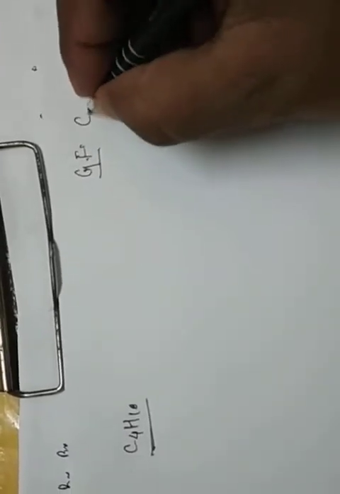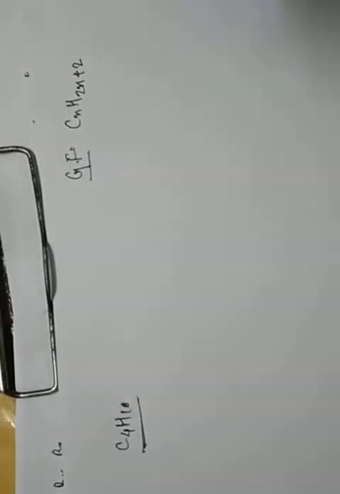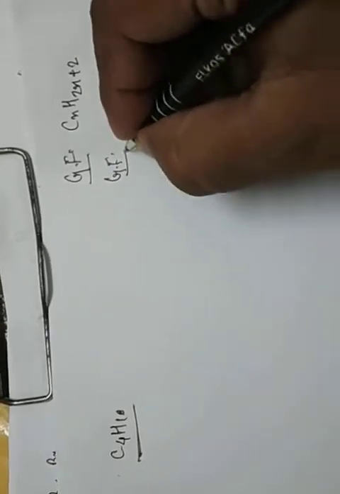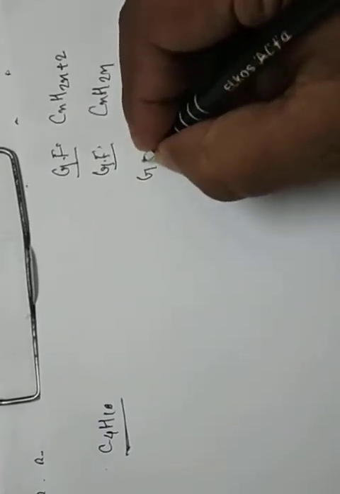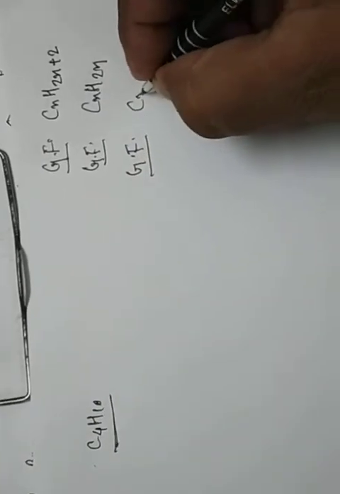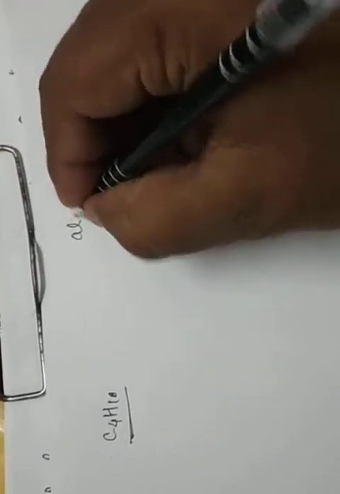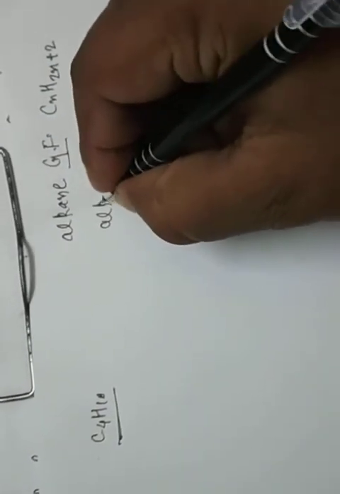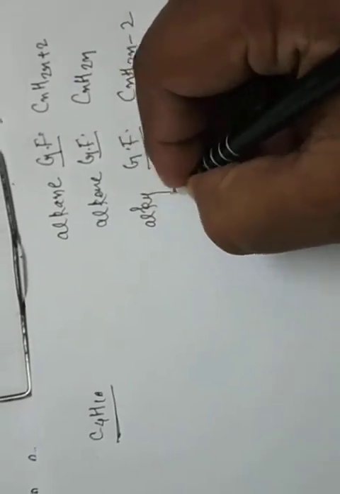The general formula of alkane is CnH2n+2, the general formula of alkene is CnH2n, and the general formula of alkyne is CnH2n-2. In alkane a single bond is there, in alkene a double bond is there, and in alkyne a triple bond is there. Yne is a triple bond, ene is a double bond, ane is a single bond.